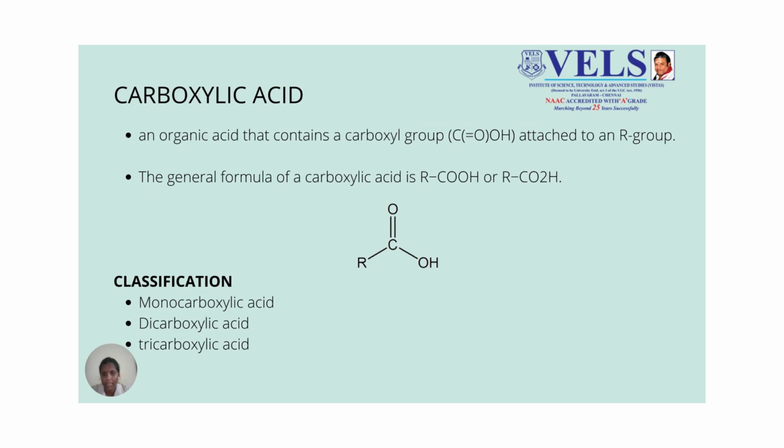In our first slide, we are going to see the definition of carboxylic acid. A carboxylic acid is an organic acid that contains a carboxyl group which is attached to the R group. Here R represents the rest of the molecule, the part attached to the COOH group. The general formula for carboxylic acid is RCOOH, that is R, C double bond O, and OH.